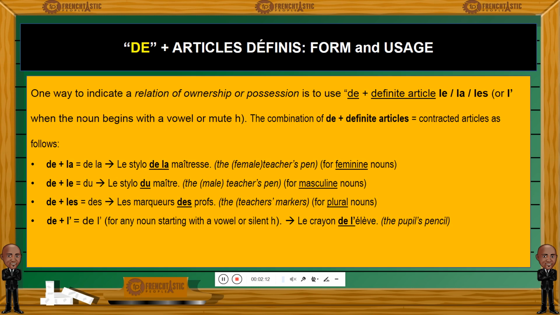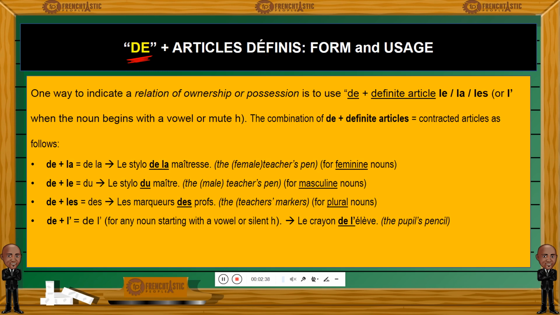So first of all, what's the purpose of a contracted article, at least the one using de here? The preposition de plus definite article. What's the function of it? The grammatical function. What does it do? Well, you will use those contracted articles as a way to indicate a relationship of ownership or possession.